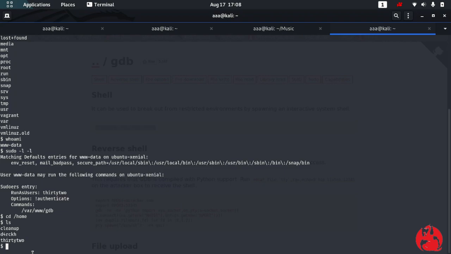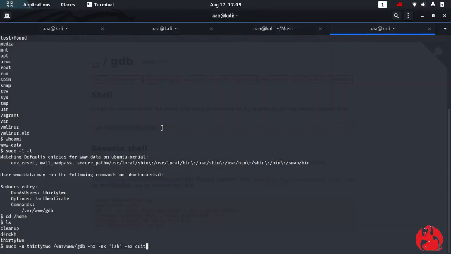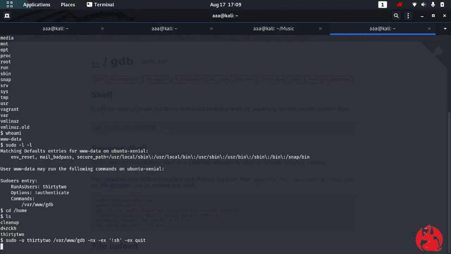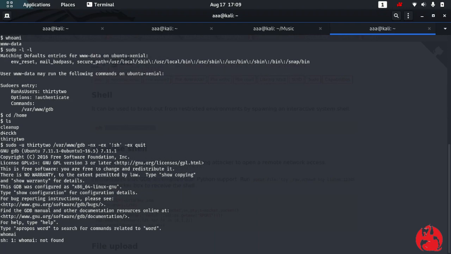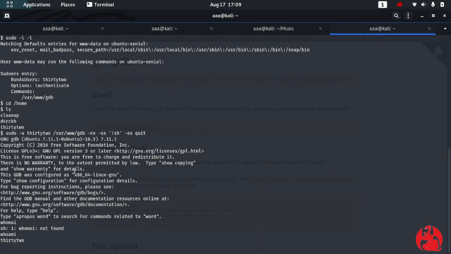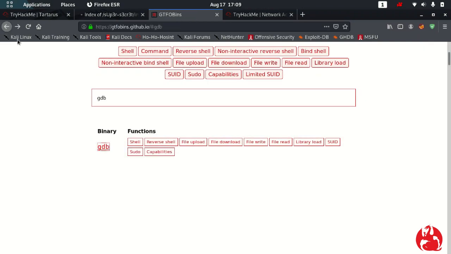Okay, so let's run sudo -u as that user, and as that user I want to run this command. And to get the shell I have to do this, and I'll press enter. Now let me see, who am I, and I'm the new user. So I just upgraded myself from www-data to that user.